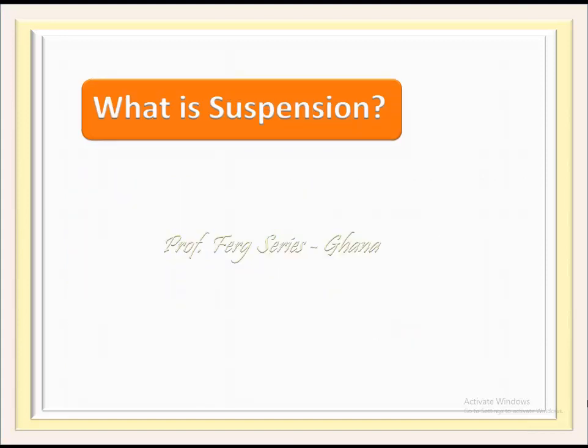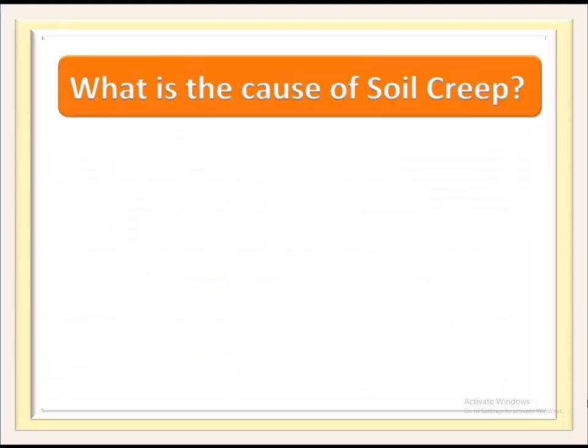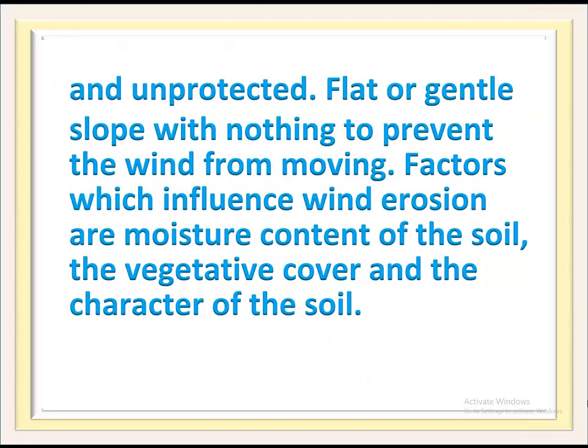What is the cause of soil creep? Soil creep is caused by gravity on slope and wind. It occurs when there is a strong wind on a bare land. The particles of the soil may be forced to move a little from their original place. This type of erosion occurs where the soil is very dry and unprotected, on flat or gentle slope with nothing to prevent the wind from moving.